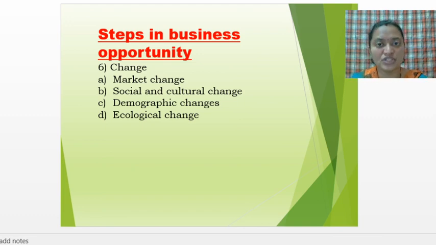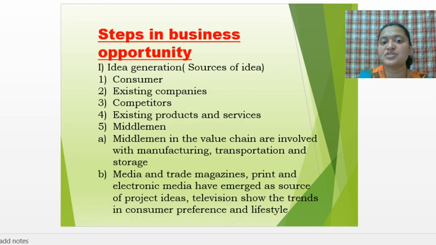Then demographic changes, understanding the age and income level of the people, and ecological changes in environmental conditions. So these are the steps in business opportunity identification. In that, the first part we have seen is idea generation, that is, the sources of ideas.